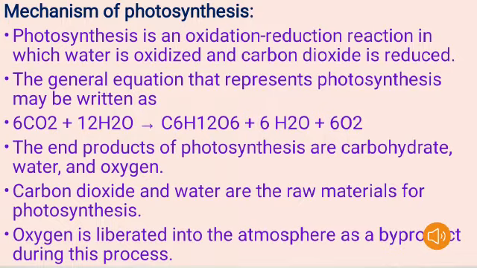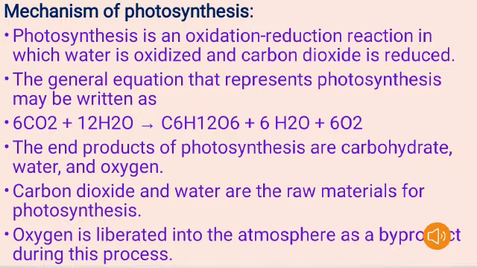What are the raw materials here? Here we are taking 6 molecules of carbon dioxide plus we are adding 12 molecules of water. It gives rise to C6H12O6, which is the chemical formula of glucose. The other byproducts here are 6H2O plus 6O2.